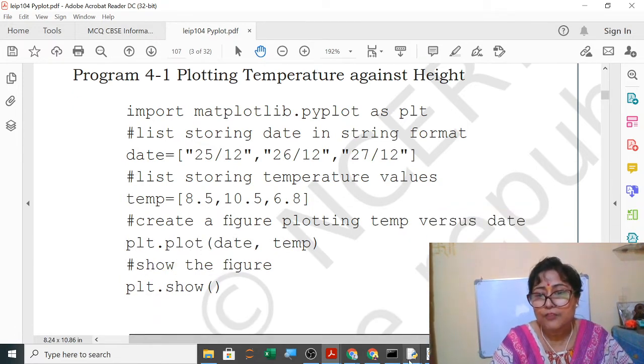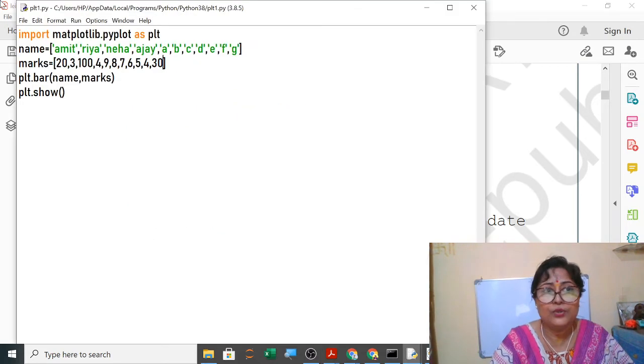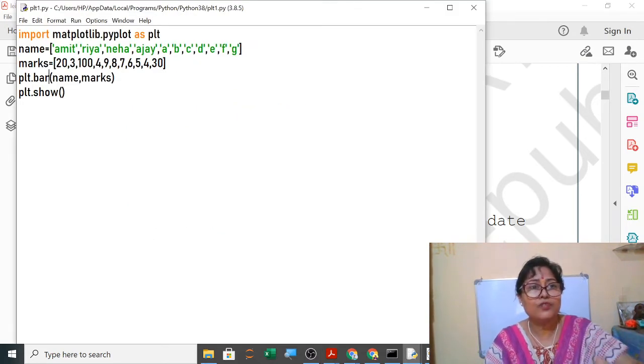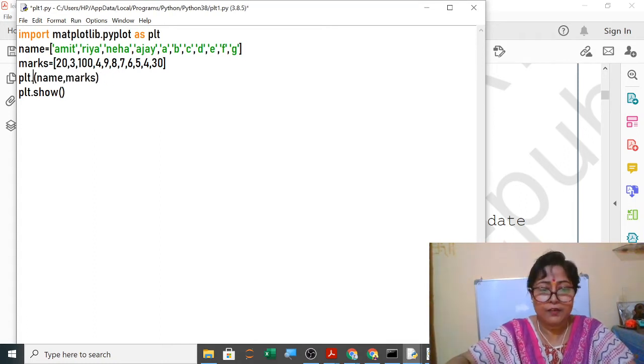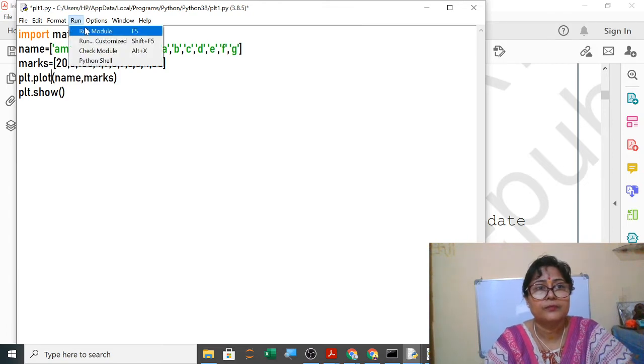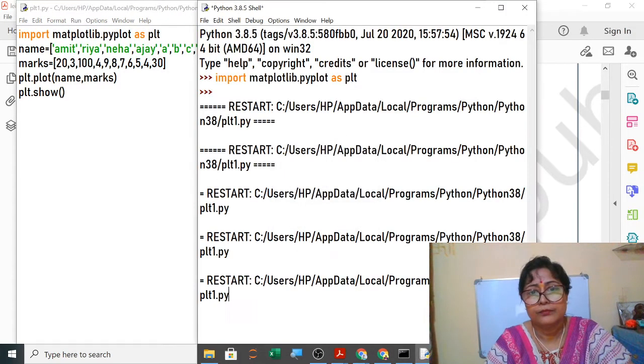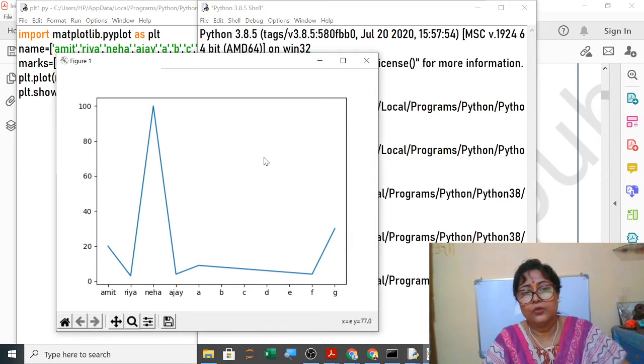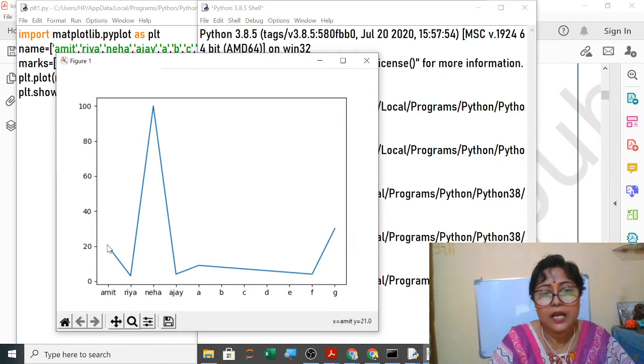So here if you use plot instead of bar, what will happen? You will see a line graph. So plot will show the line graph. Yes, now you can see here it is showing the line graph. So this is Amit's mark, Riya's mark, and then Neha's mark, then Ajay, then A, B, C. Just draw it and you can find the marks here. Clear? So these are your marks.